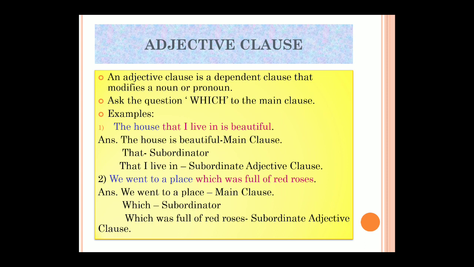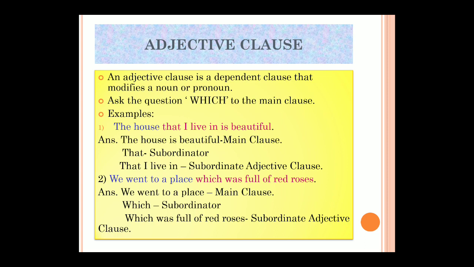Now see, check for the subordinating conjunction and the finite verb, and first mark the subordinating conjunction there. Then the remaining part will be your main clause, right? So "we went to a place" becomes my main clause, because in the main clause I have a subject, we, and went is also there, that is my finite verb, right?